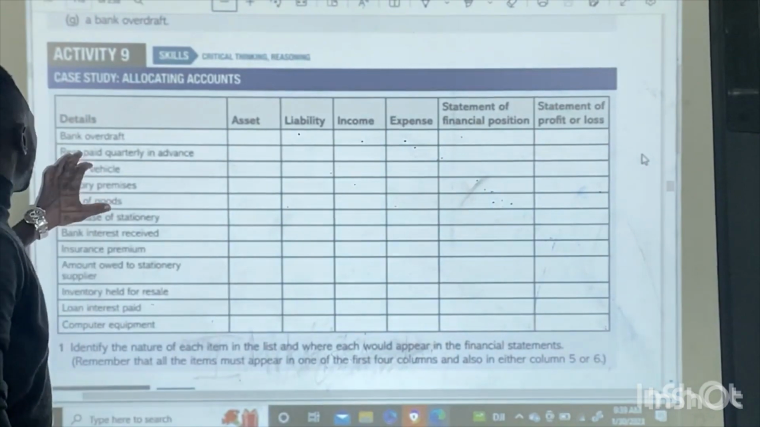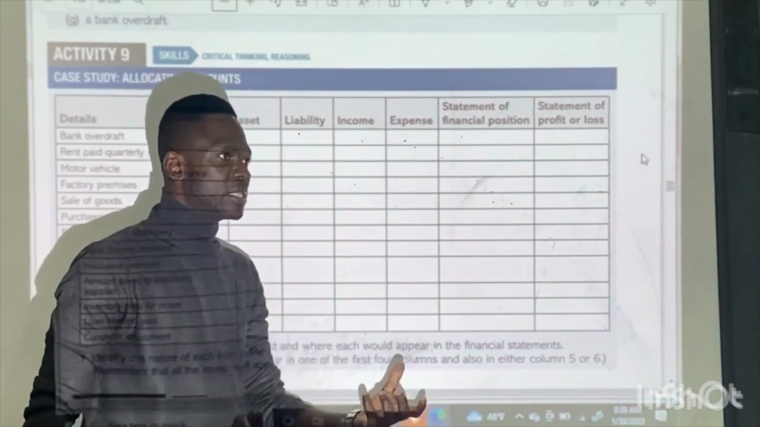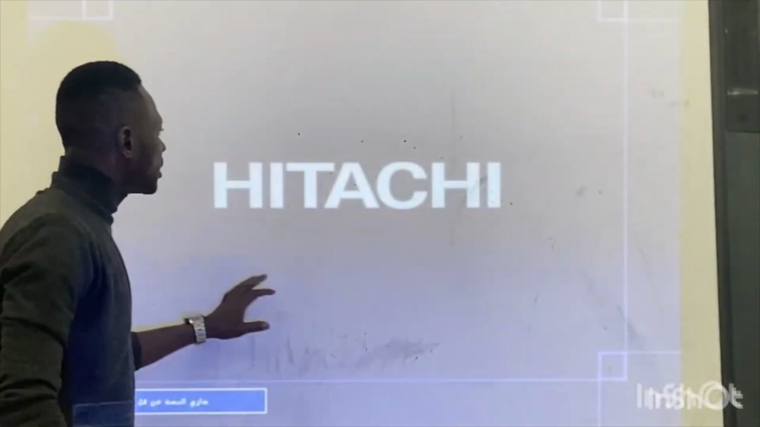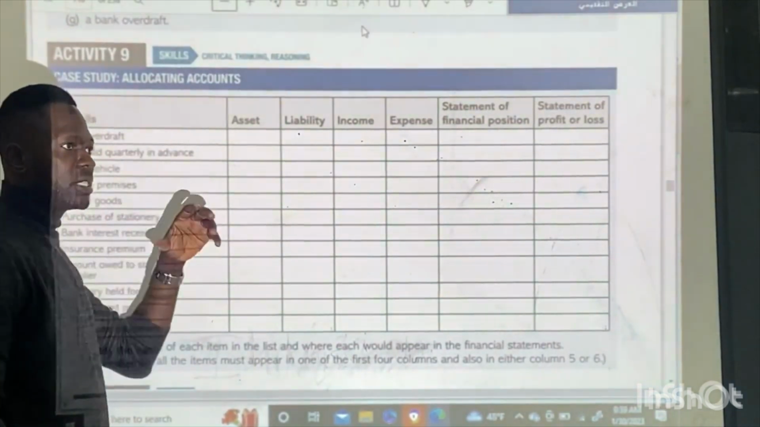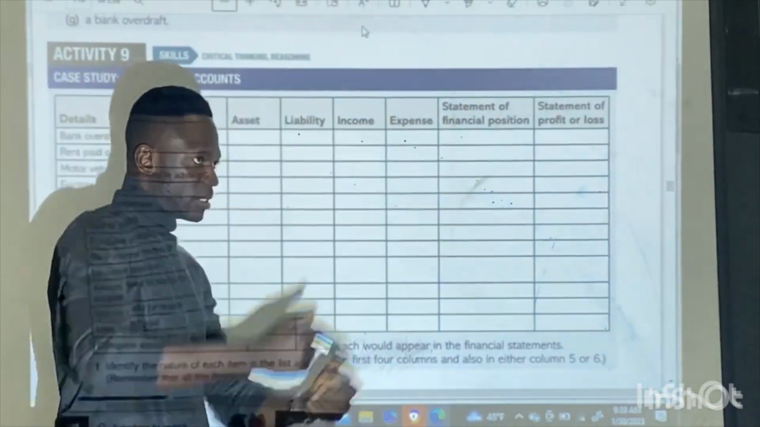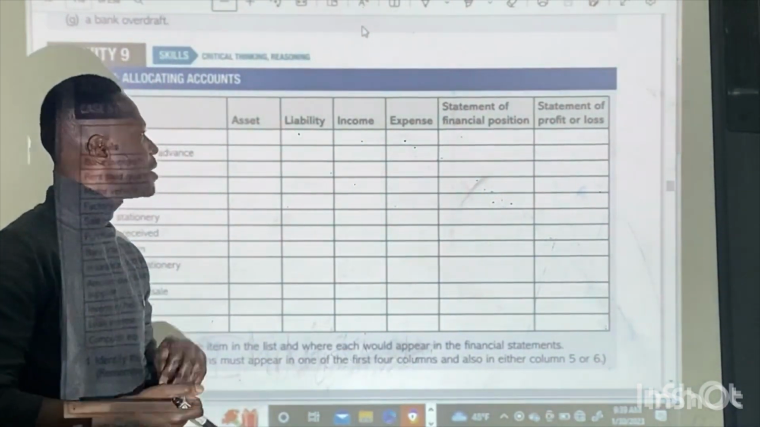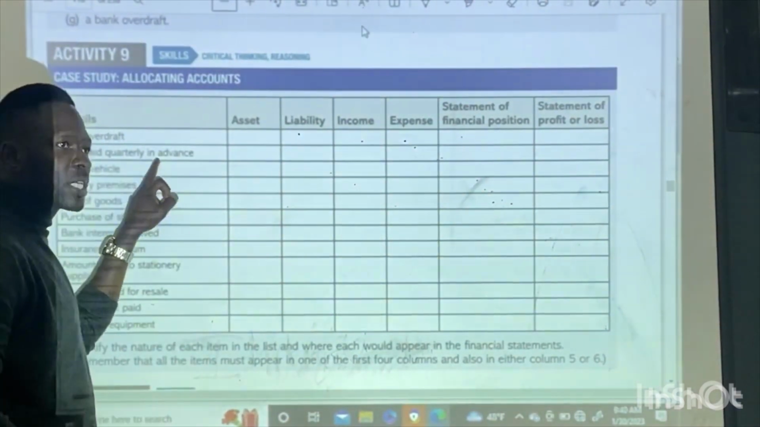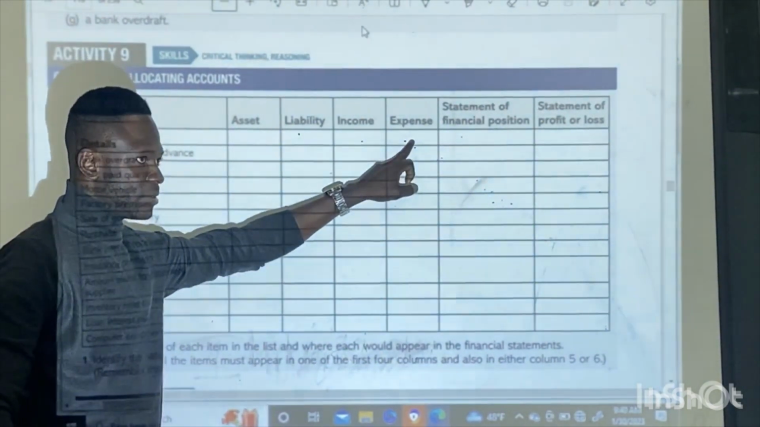That's done. Then rent paid quarterly in advance. Advance payment. That is prepayment. So when you make a prepayment, that means you have paid your rent in advance. So, is it an asset for you or a liability? And is it an expense or income? Prepayment on rent. Rent we paid quarterly in advance. It's an expense for the business.